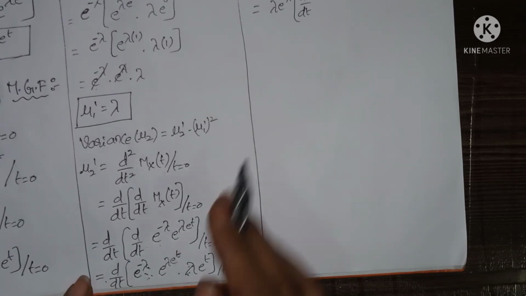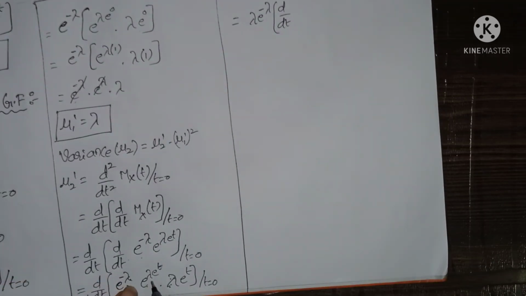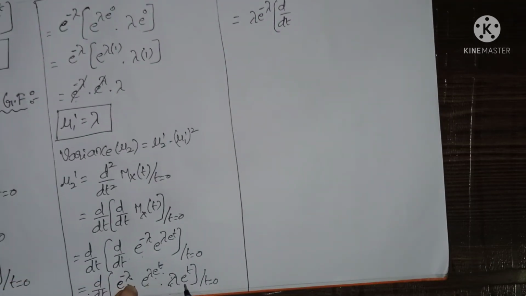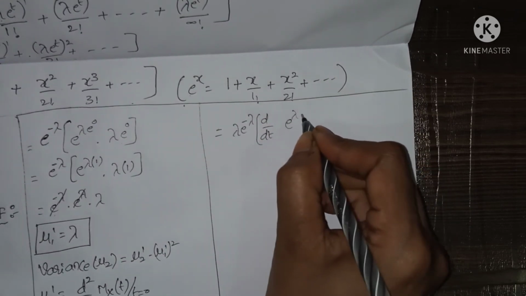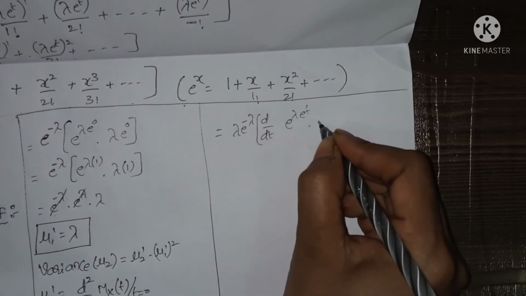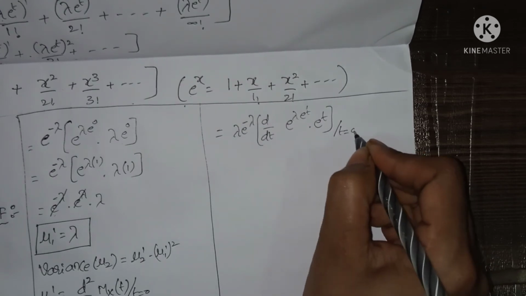So we are bringing this one before d by dt. The remaining term is e power lambda into e power t into e power t, with respect to t equals 0.